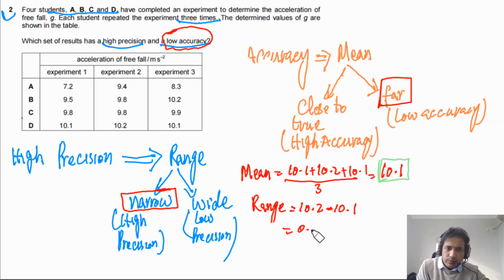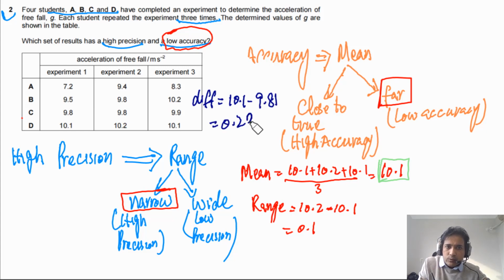So the range will be equal to 0.1. We can also find the difference between mean value and actual value. We have mean value 10.1, actual value is 9.81. So if we solve this one, we will get 0.9. And low accuracy means this difference should be the largest. So you can calculate for all of them, you will see this difference is the largest.